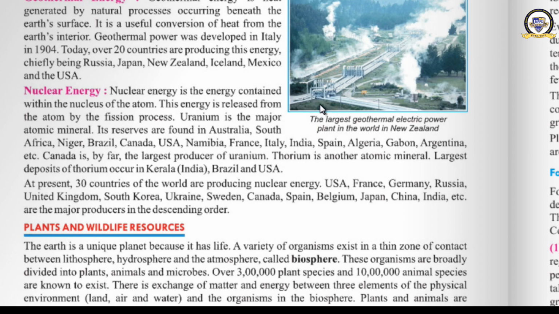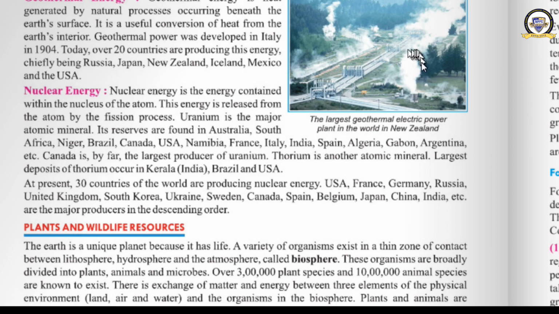That water is converted into gaseous form because of the extreme temperature in the earth's crust, and wherever it gets a suitable opportunity, that steam comes out. This is not smoke, this is steam.